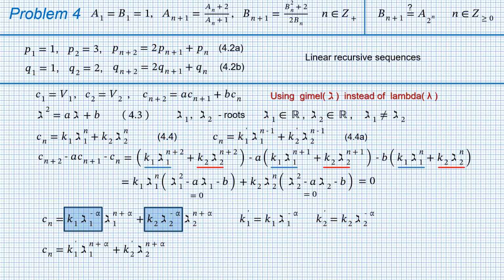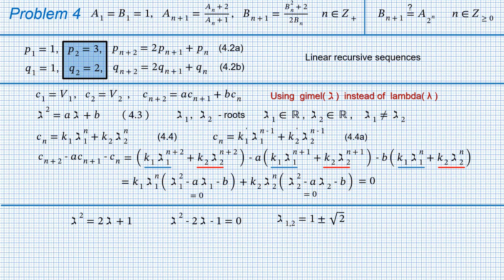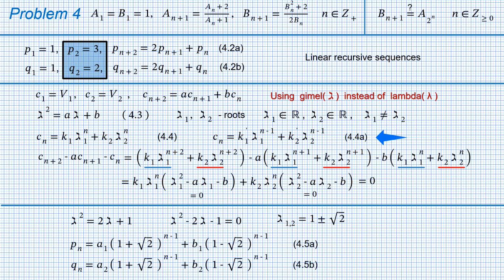Now back to our Pn and Qn. Since they have the same recursive formula, we need only one characteristic equation. Lambda squared equals 2 lambda plus 1. Making it look more appropriate and finding the roots, 1 plus minus square root of 2. They are the same for P and Q, however the factors will be different as the initial values differ. Now we can write the closed formula for P and Q using 4.4a, where factors a and b still need to be found. That will be formally 4.5a and 4.5b.